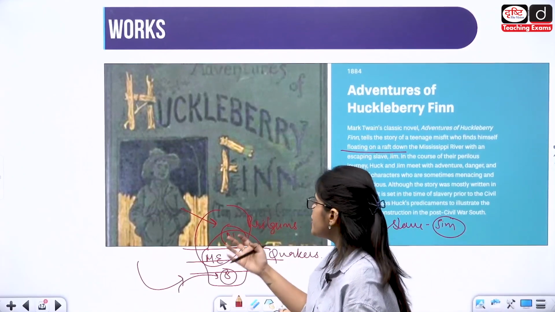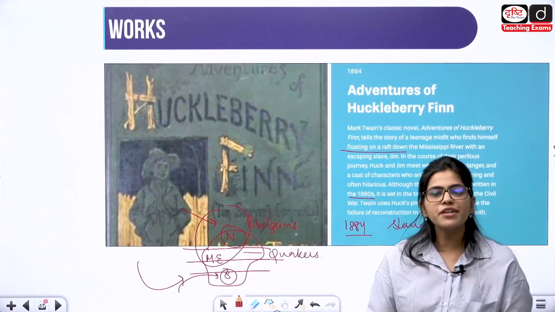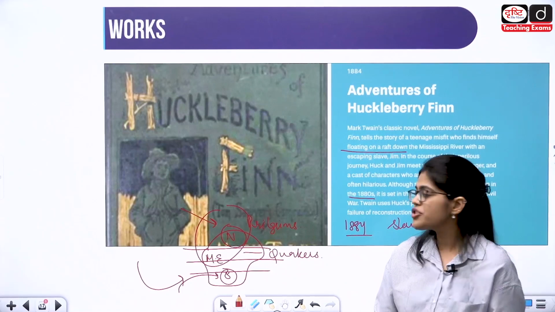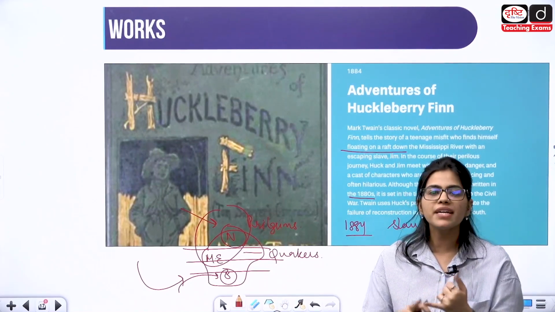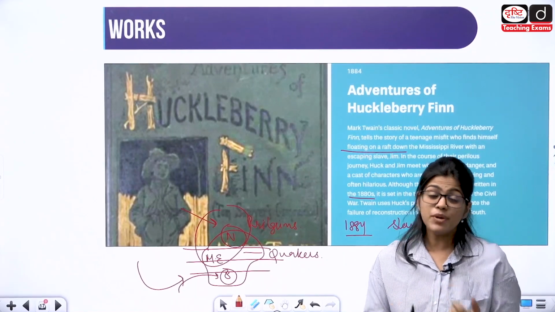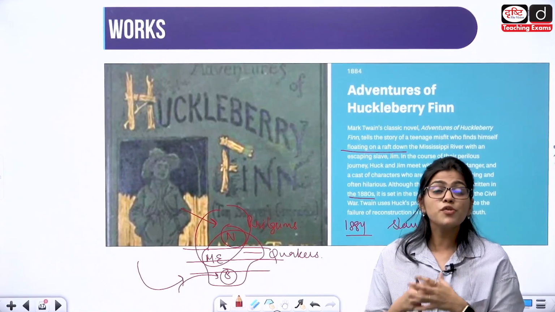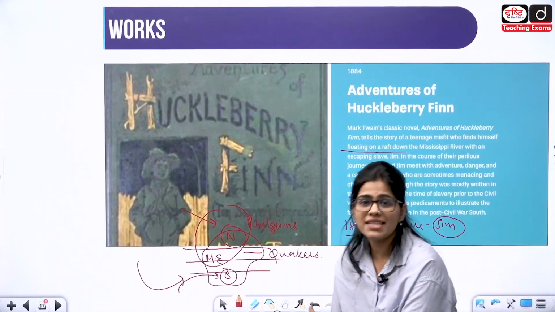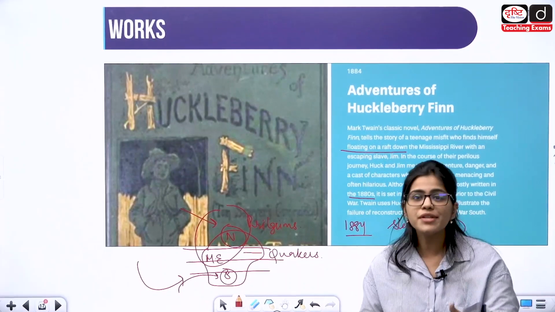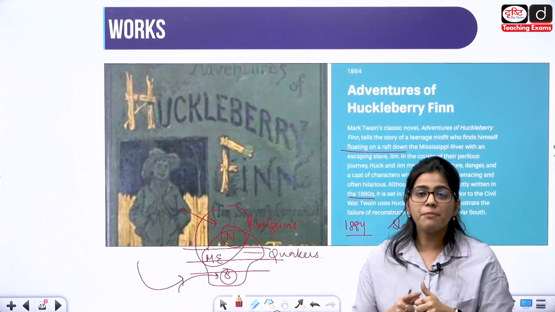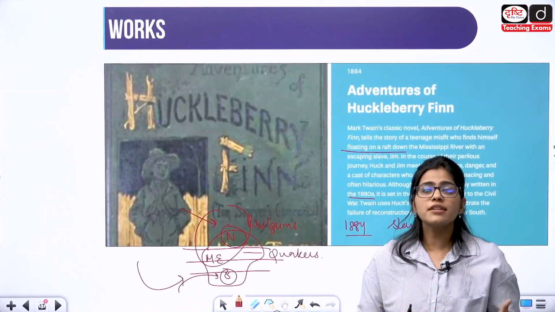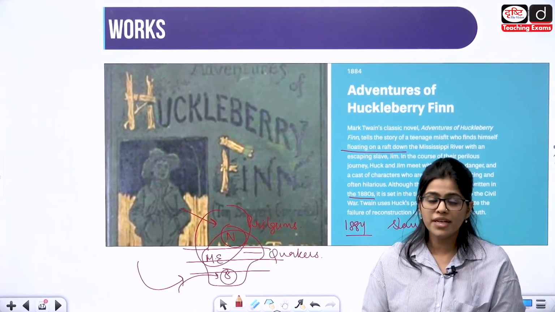So what will happen during the Civil War? Abraham Lincoln will fight for slavery to be abolished. These constituencies will also fight, but ultimately we all know that Abraham Lincoln will win. But it is going to cost a lot. It is going to cost him his own life. He will be assassinated. Walt Whitman is going to write a very important poem on it, "O Captain, My Captain." And there are other important writers who are going to give tribute to Abraham Lincoln also.